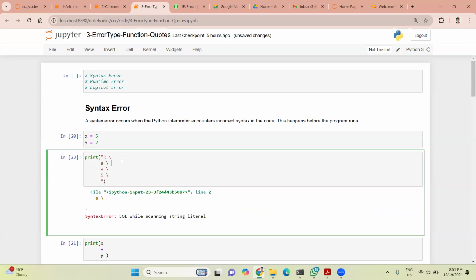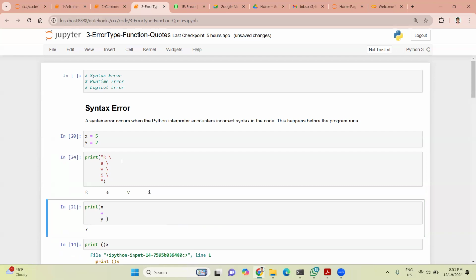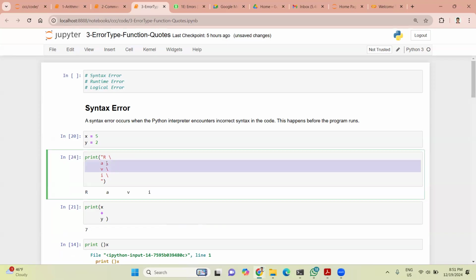It is running now. See, why is there so much space? Because it is considering all of this as a space. If you don't want a space, I'll make it closer.